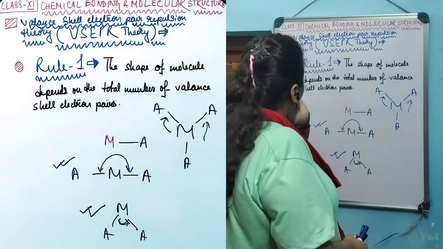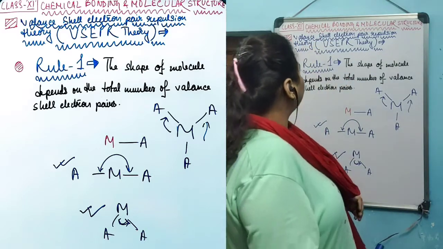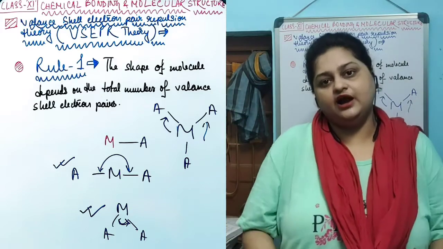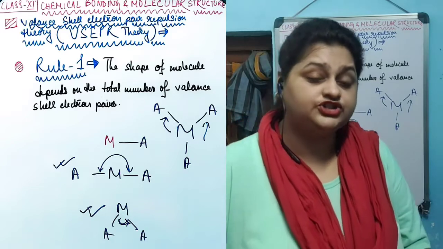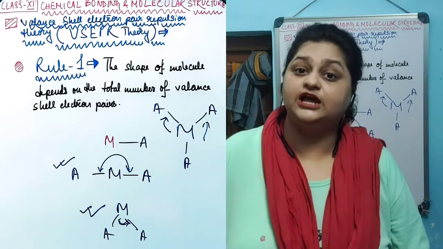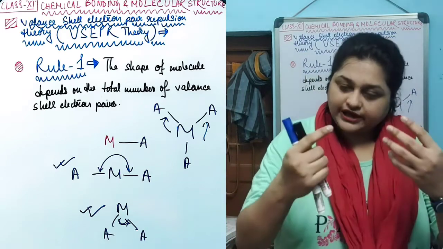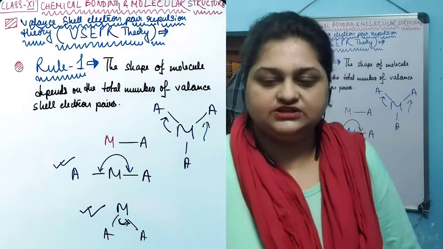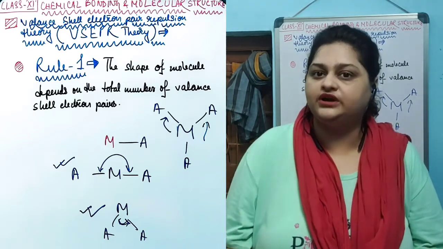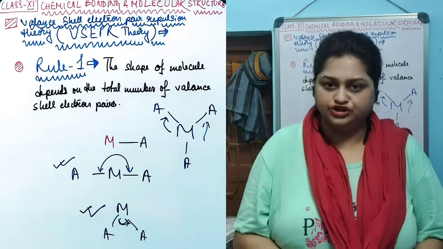That's why this theory is known as valence shell electron pair repulsion theory, because valence shell electrons participate in bond formation. So when the bonds are formed with the help of the valence shell, they repel each other, and to gain minimum repulsion from each other, they orient themselves in such a way that the repulsion is minimum in three-dimensional space and thus create a specific shape for the molecule.